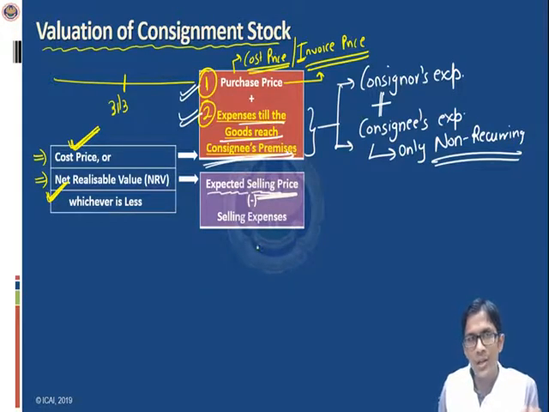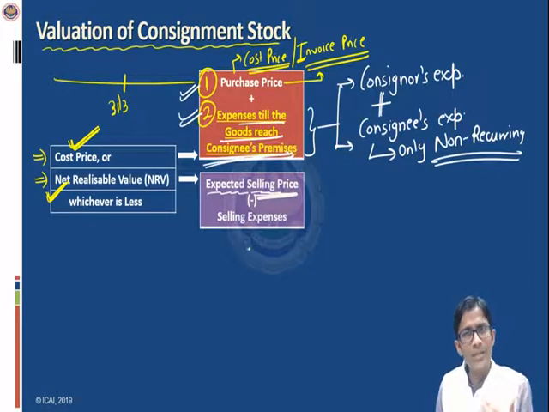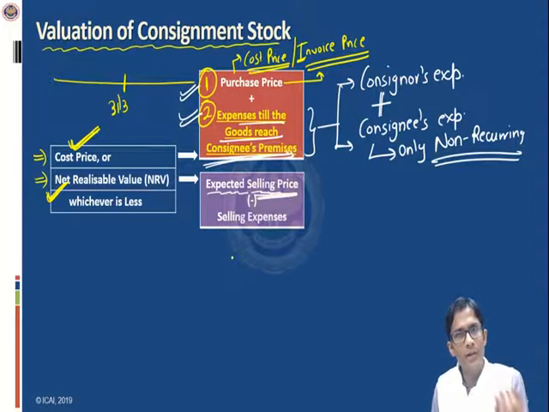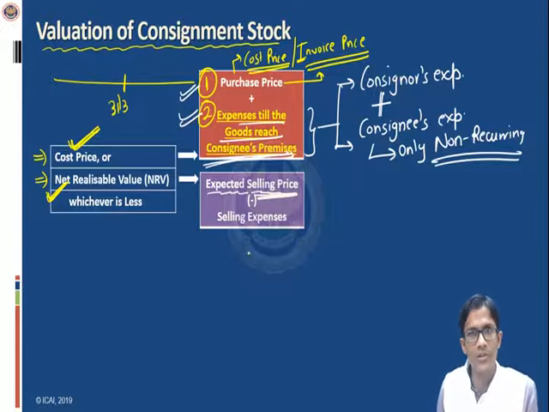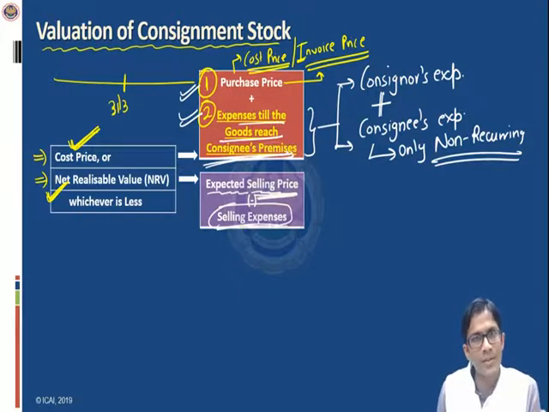Now suppose I expect that my stock can be sold at rupees 200 per unit. But in selling that stock, I will have to incur certain expenses, which are called selling expenses. Let us assume that I'll have to incur rupees 50 as selling expense.